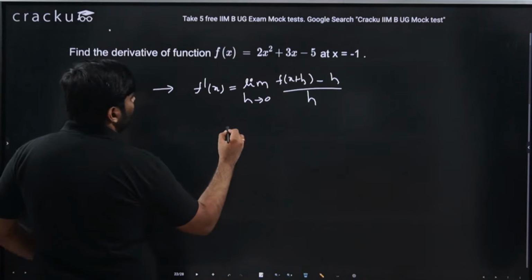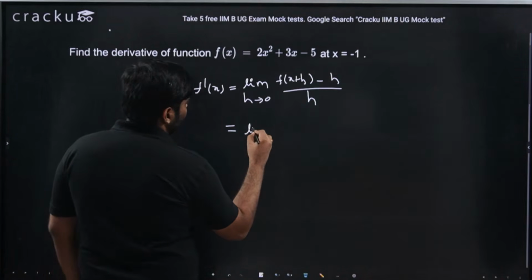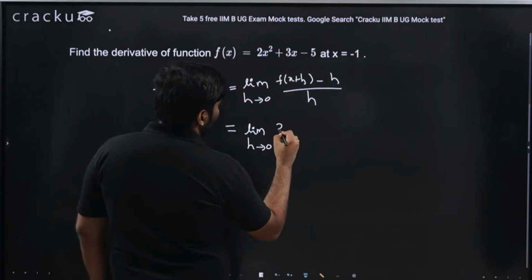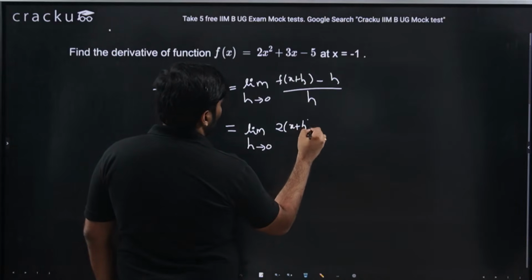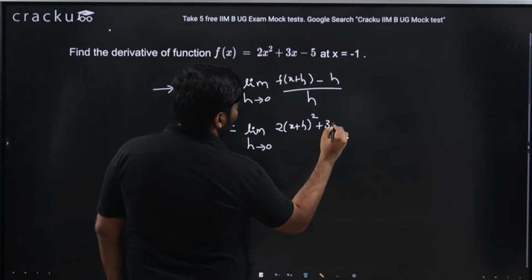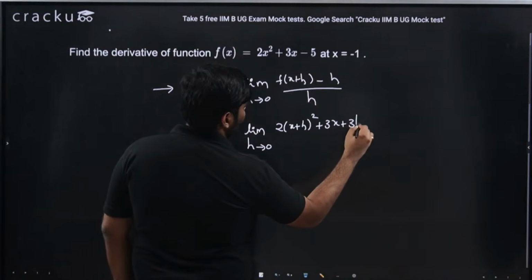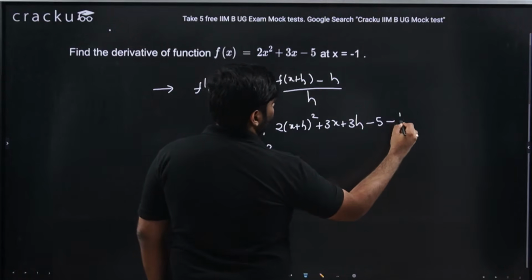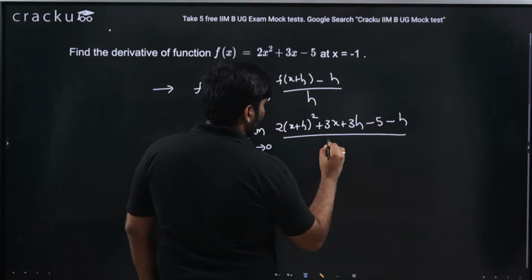So we could apply the same thing. We get limit h tending to 0. What is f of x plus h? 2 into x plus h whole square plus 3x plus 3h, because 3 into x plus h, minus 5 minus f of x, divided by h.